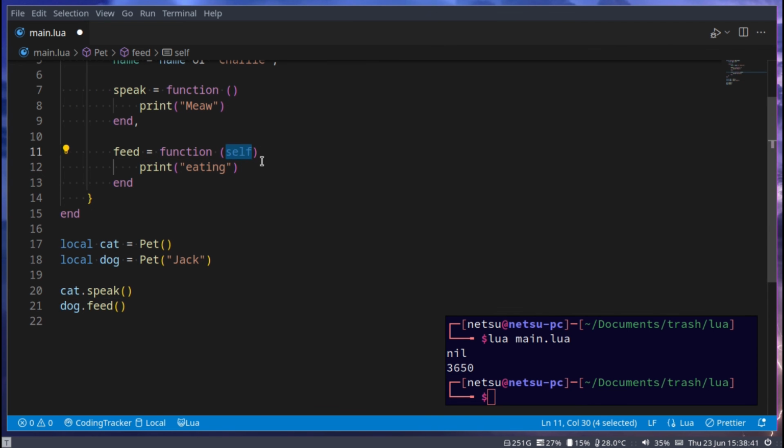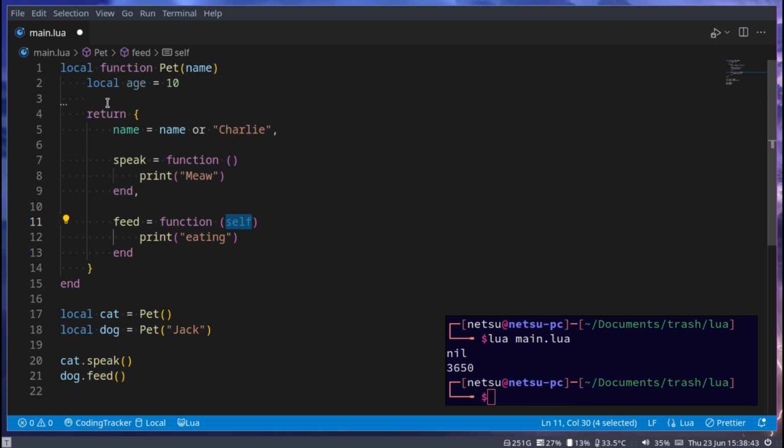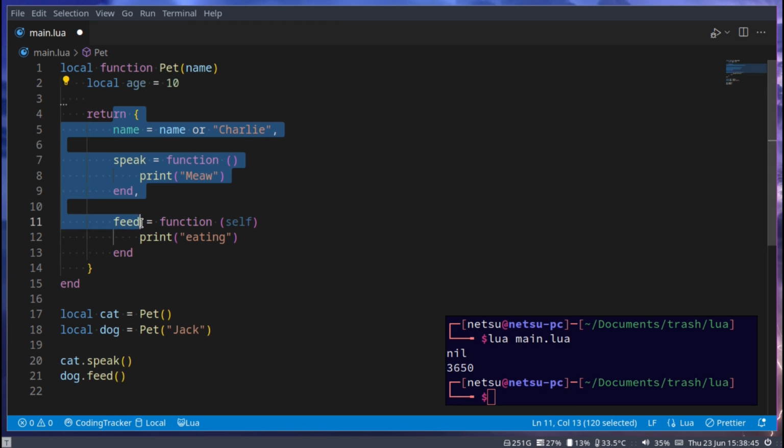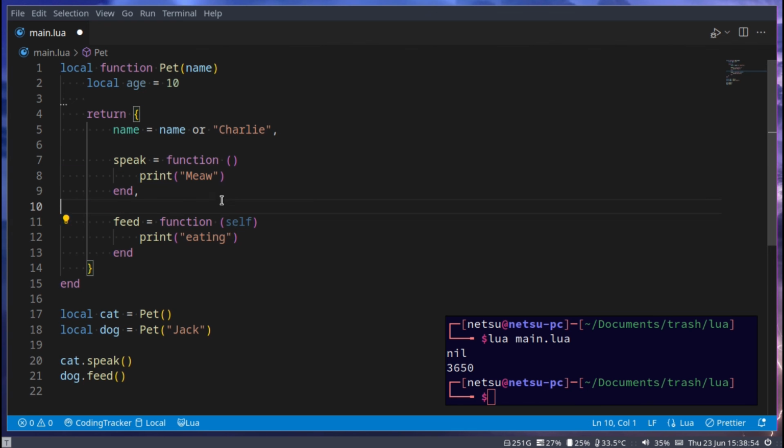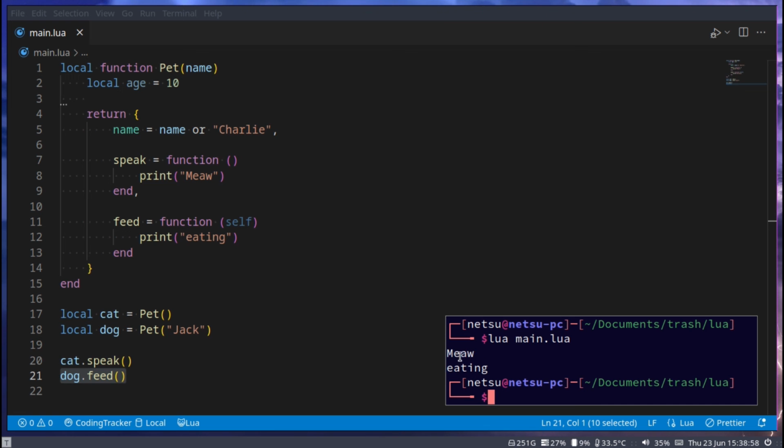And self is what you use to specify this object. This right here. This is the self. It is this table. Self is referring to this table. It's referring to itself. But this won't work. So if we run this, we'll get meow and eating.